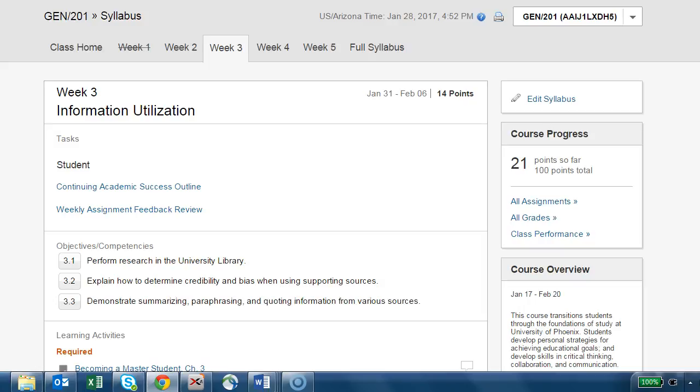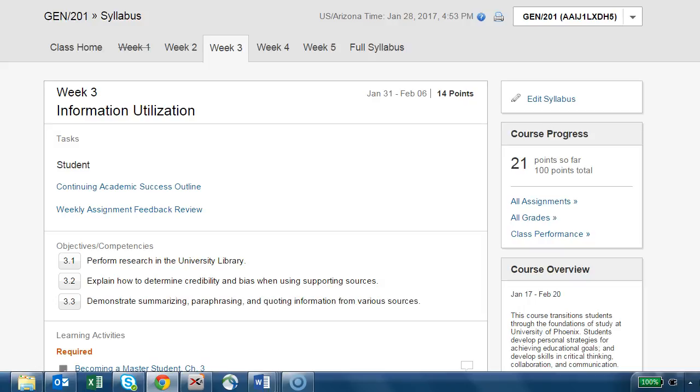During week 2 we worked on preparing a thesis statement, which is like the main idea for your upcoming week 5 assignment, and you also created an informal, flexible outline. Well, in week 3, we're going to be moving on and doing our research. And that's why this week is called Information Utilization.